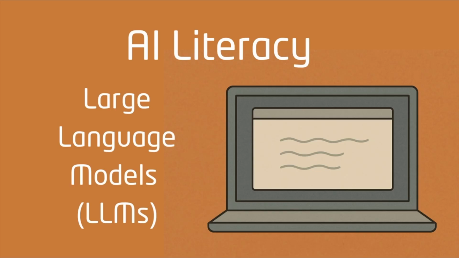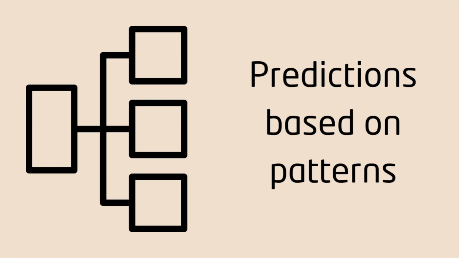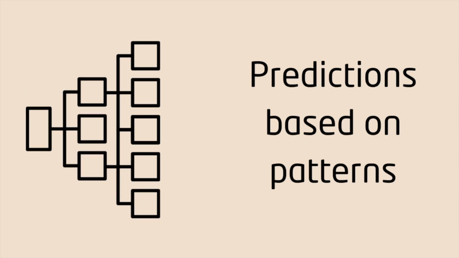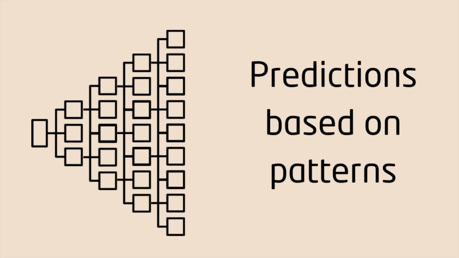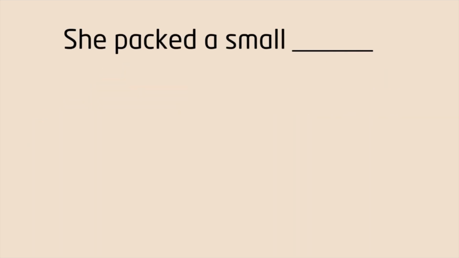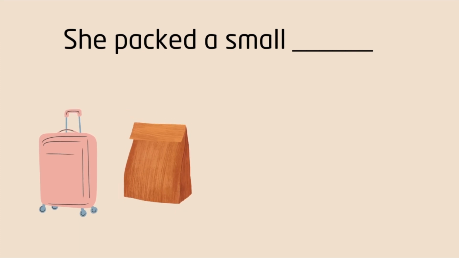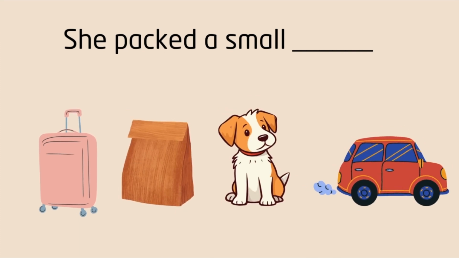AI chatbots don't actually search databases or look up facts. They're large language models designed to predict the next word in a sentence based on patterns they've learned from billions of examples. For instance, if the sentence starts, "She packed a small blank," the model considers all possible next words: suitcase, lunch, dog, car, and picks the one that seems most likely in context.